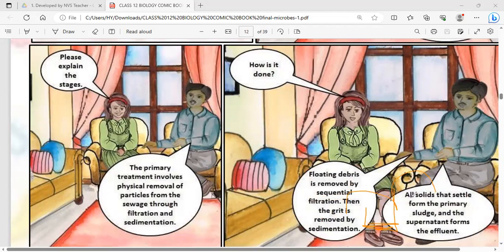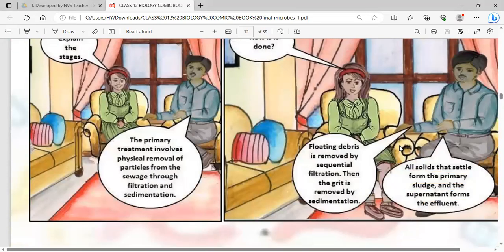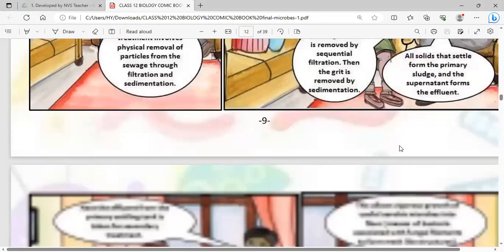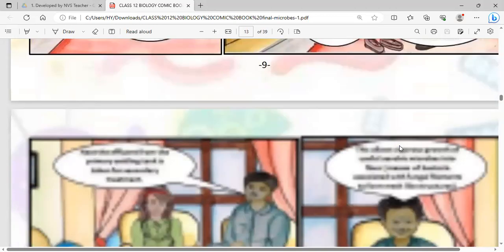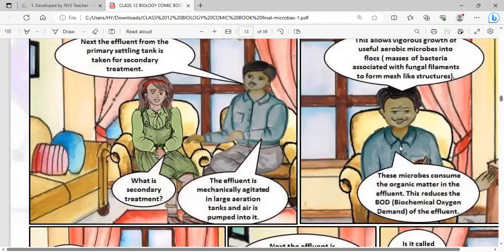Now, all the solids form the primary sludge, and the supernatant forms the effluent. The solid is the primary sludge, which is the waste collected after primary treatment, and the supernatant, which is the water, makes the primary effluent. Next, the effluent from the primary settling tank is taken for secondary treatment. Now, the secondary treatment will start.